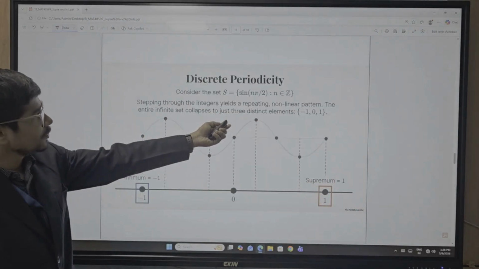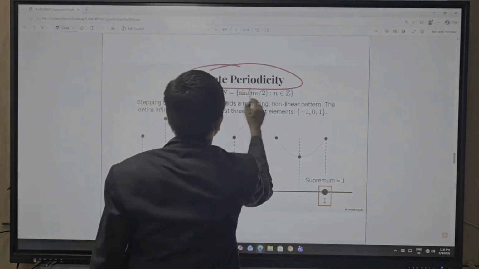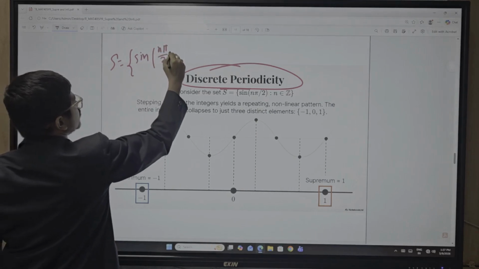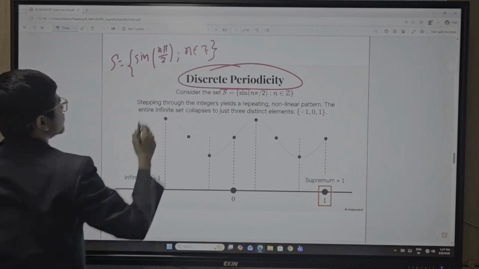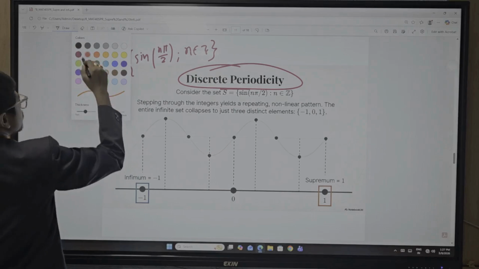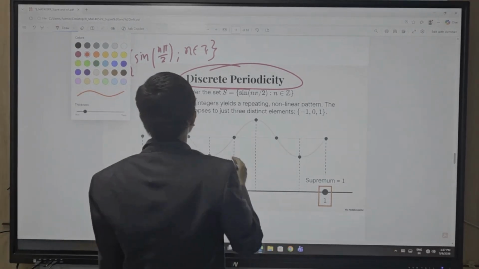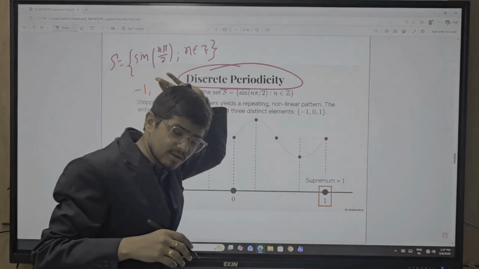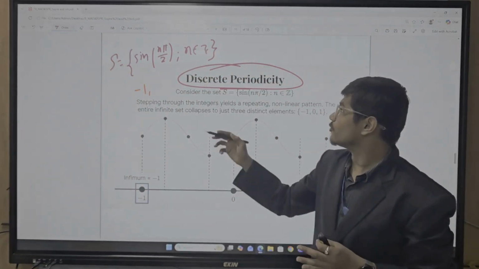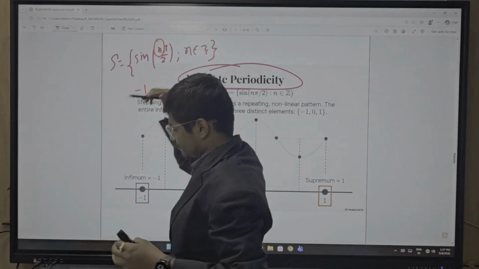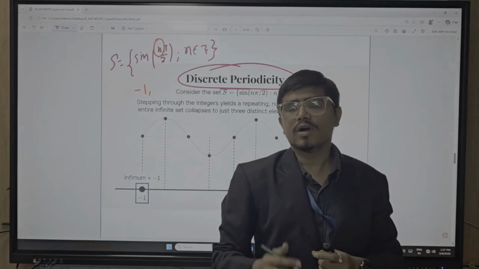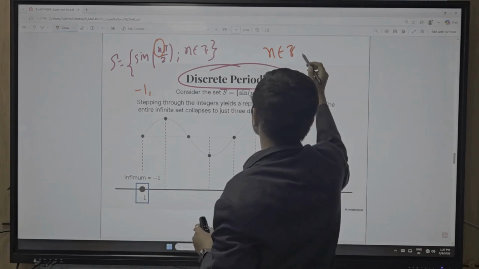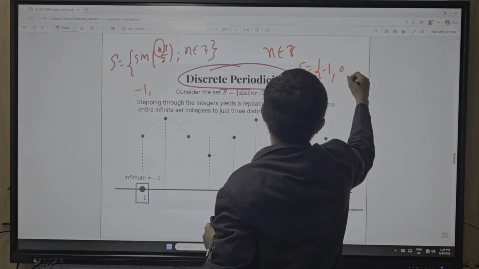Okay. So now discrete periodicity. Let S be sin(n pi by 2), where n belongs to Z. When you consider that, what is the lowest value? The lowest value is minus 1. Let's understand that Z is the set of integers, so n is any integer. When n belongs to Z, your sine value must be -1, 1 or 0.